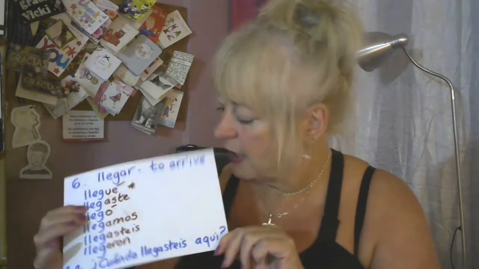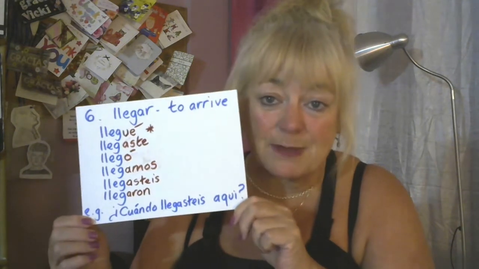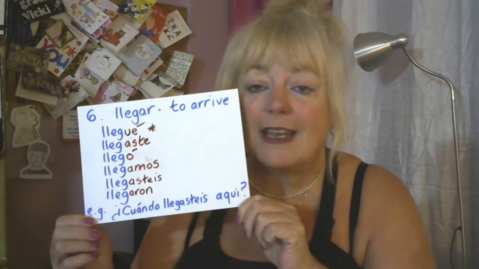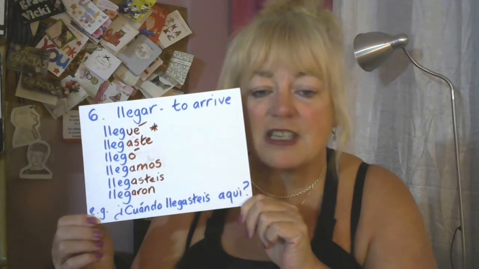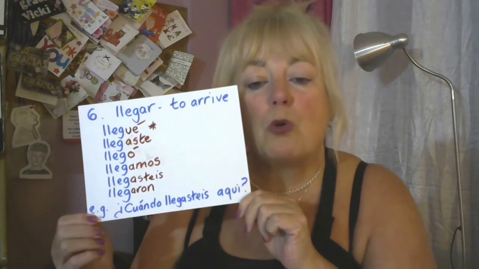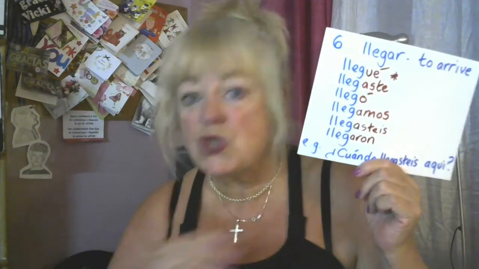So to avoid that, a U is inserted to make it easier to pronounce. So llegué, llegaste, llegó, llegamos, llegastes, llegaron. And our example, ¿cuándo llegastes aquí? When did you plural arrive here?